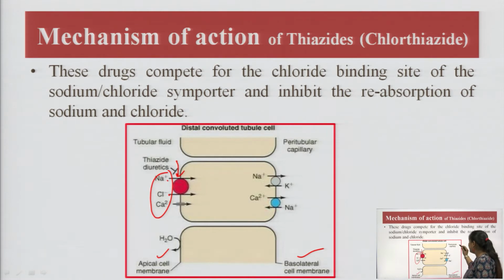And in the peritubular capillary what happens? There is an exchange of sodium ion with potassium ion and calcium ion with sodium ion. So ultimately after the reabsorption, there is a huge amount of sodium ion and calcium ion present inside the cell. Hence, by stopping the reabsorption here, we can easily decrease the amount of sodium, chloride and calcium ion in the distal convoluted tubule, and these get excreted via the urine.